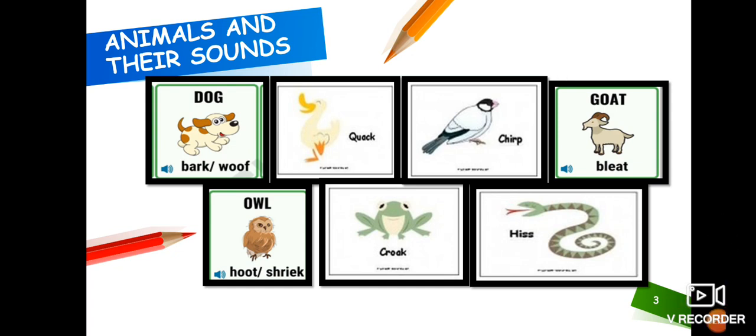Let's revise it again. A dog barks, a lion roars, a hen clucks, a duck quacks, a frog croaks, a sheep bleats, a cat meows, a horse neighs, a cow moos, an owl hoots, a pig grunts, and a snake hisses.